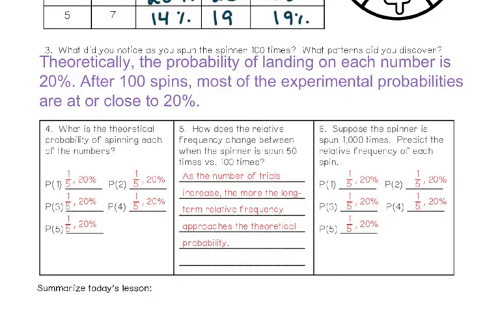So just to break that down even further, the theoretical probability of spinning each of those numbers was 20%. The more times you would spin that spinner, the closer you should get to a relative frequency of 20%. If you spun it 1,000 times, you should get closer to 20%. If you spun it 100,000 times, it should be really, really close to 20% for each number.